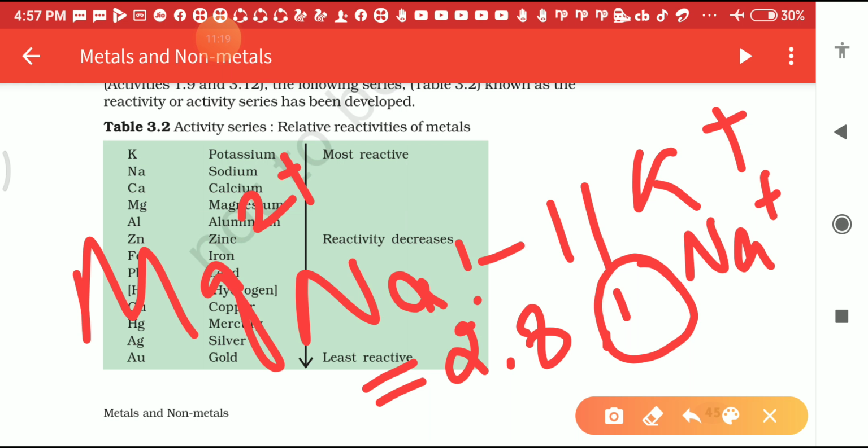Then student, this reactivity series of metals is very important in the first chapter and in metals and non-metals also. When you have complete knowledge of the reactivity series of metals, then you will understand the types of chemical reactions. So before starting that topic, types of chemical reactions, you will first understand this one, the reactivity series of metals. Then after that I will explain the types of chemical reactions in my next video.